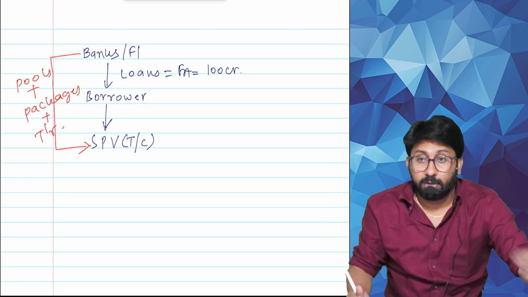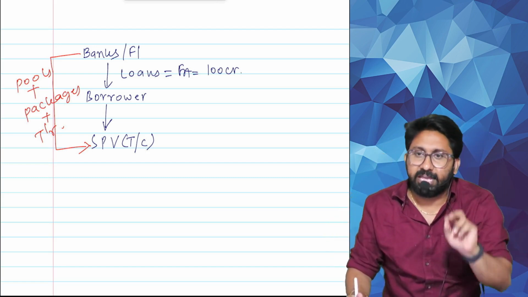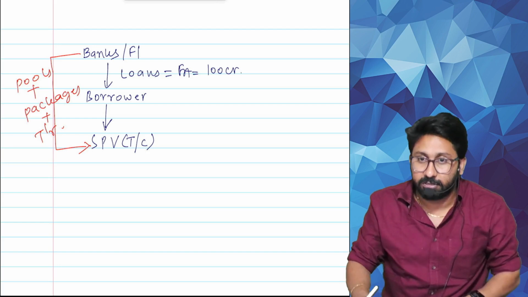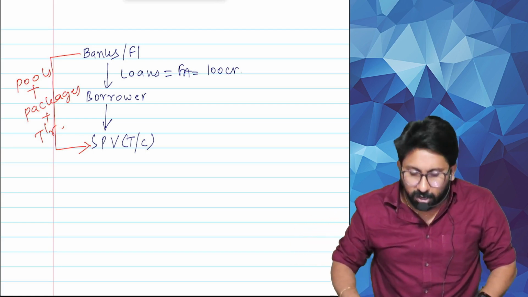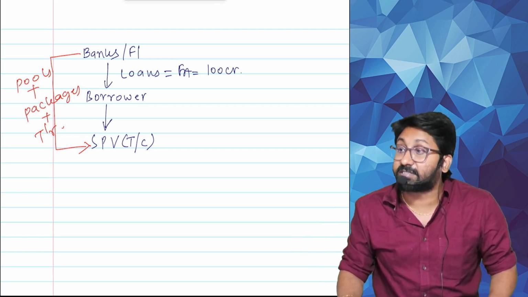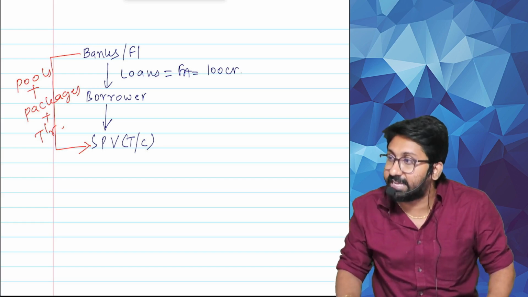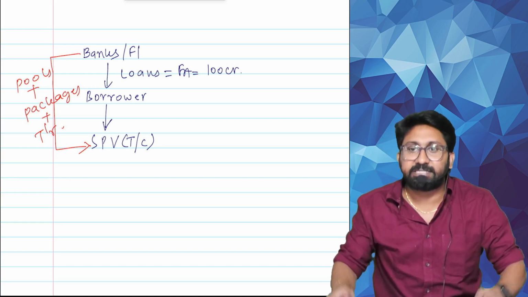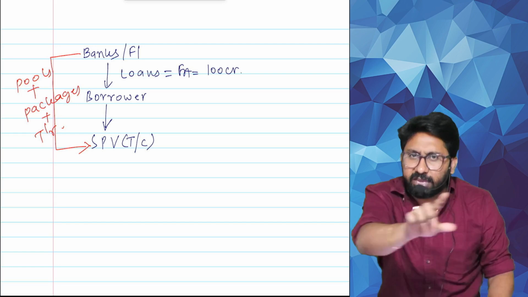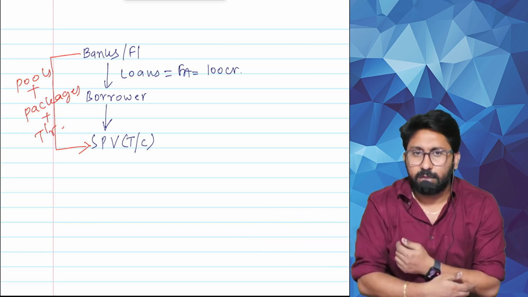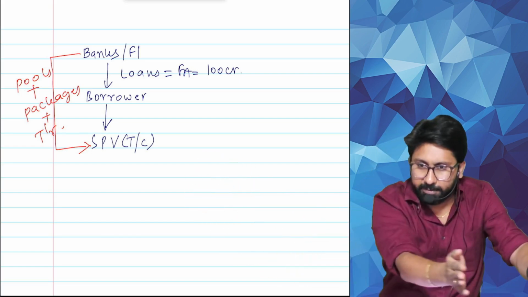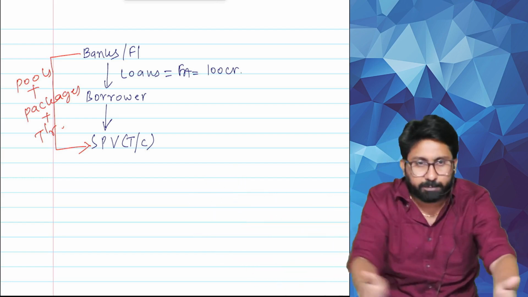First one, what is this pooling? There is a pooling function, a packaging function, and a transferring function, three different agreements. What is a pooling function? Very important: these are called tranches. T-R-A-N-C-H-E, tranche means a batch. Let me explain how it works. All vehicle loans will be pooled, all home loans will be pooled, all commercial loans will be pooled, all general corporate loans will be pooled.